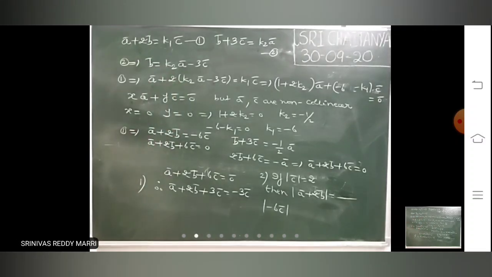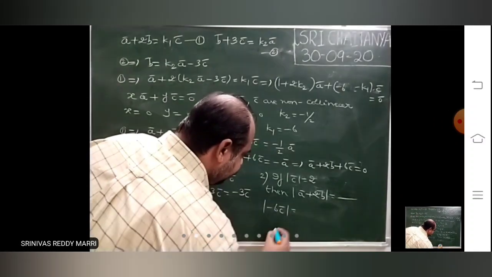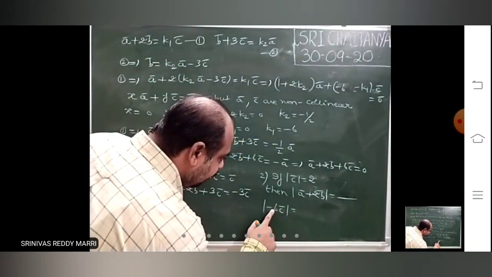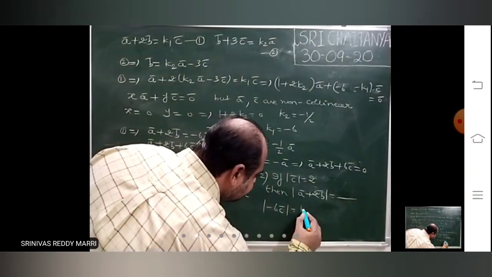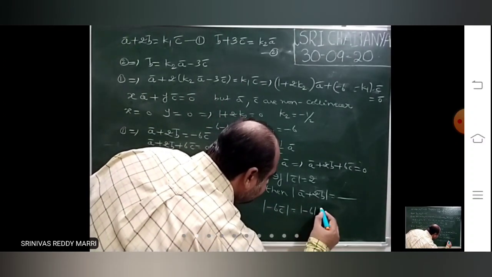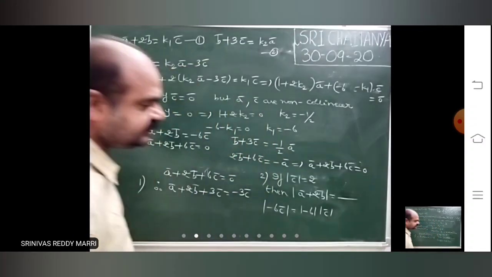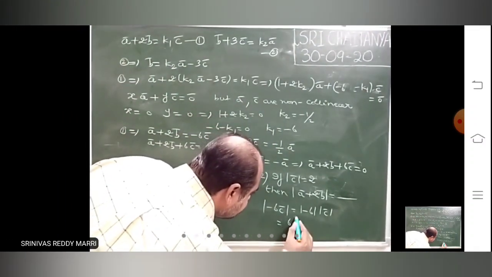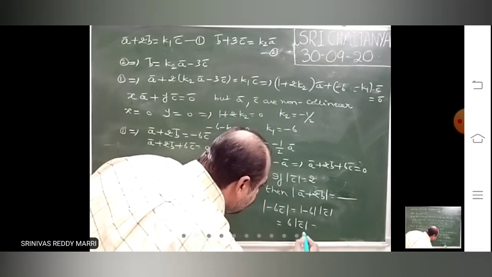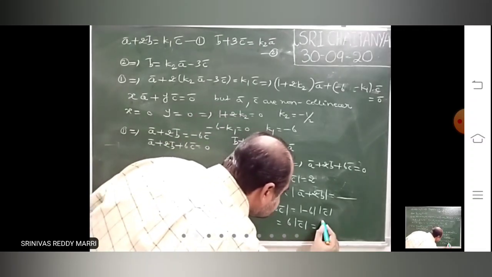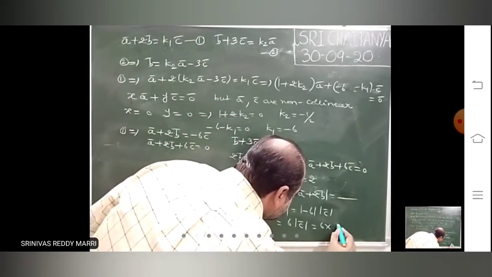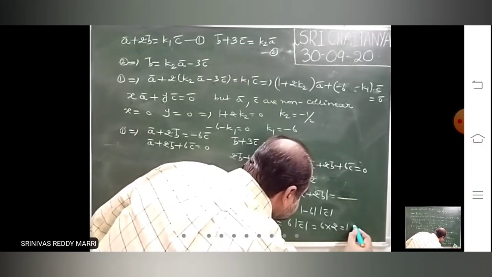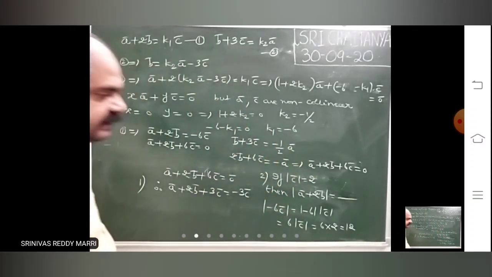Minus 6C bar. That means modulus of K into C bar is nothing but modulus K into, if a scalar is there, you write it outside. So this is 6 into modulus C bar. That means 6 into 2. So the answer is 12, like that.